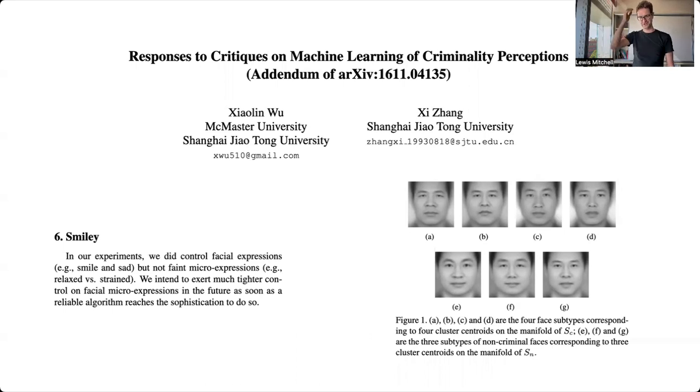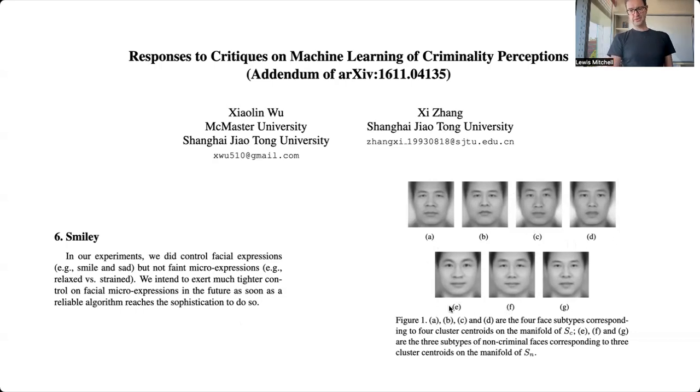This was a highly controversial paper, and the authors responded to it. They actually make some good arguments defending their work, but they say here in the section on smiley faces, they say they tried to control for facial expressions, smile versus sad, but they didn't control for micro expressions, so relaxed versus strained photos. And then they basically admit that they need to do tighter controls on that, do better statistics in future versions of this. They show some images here on the right. This is in the response paper of faces that are criminals and non-criminals.